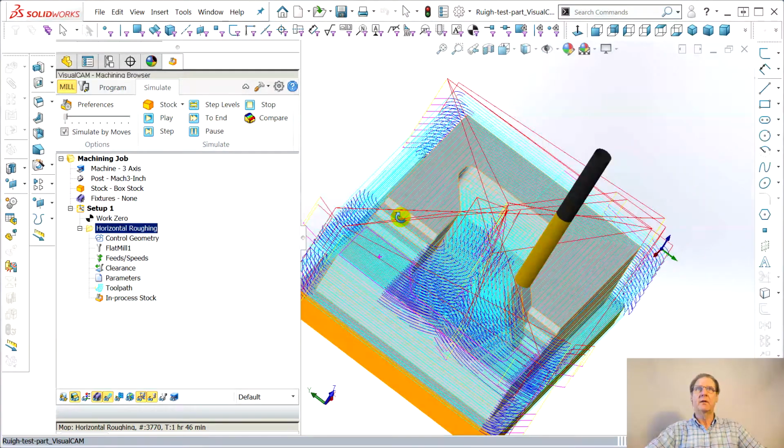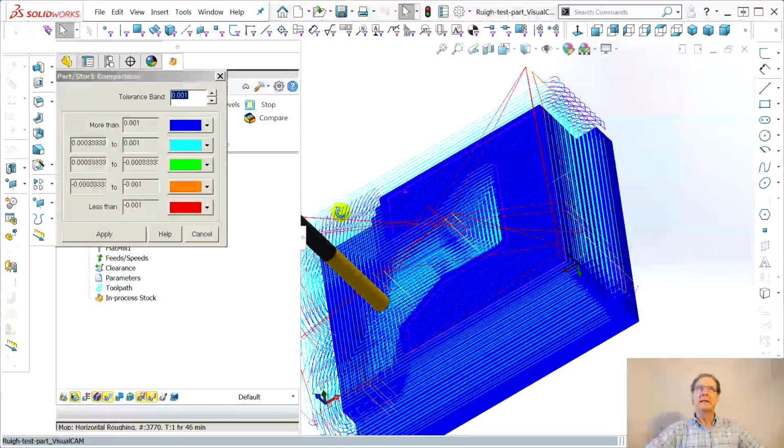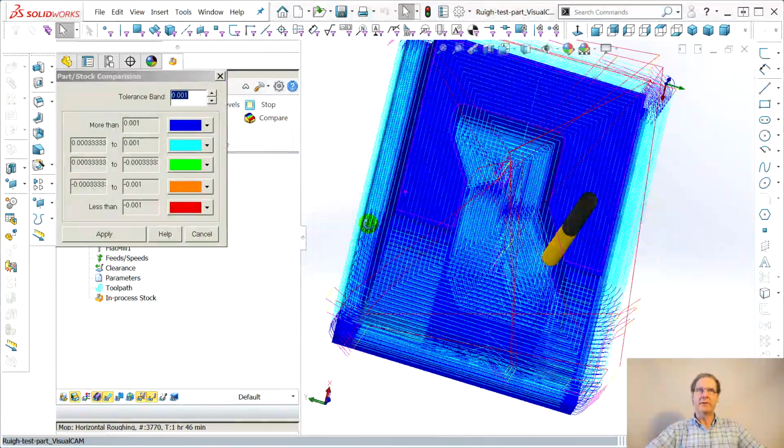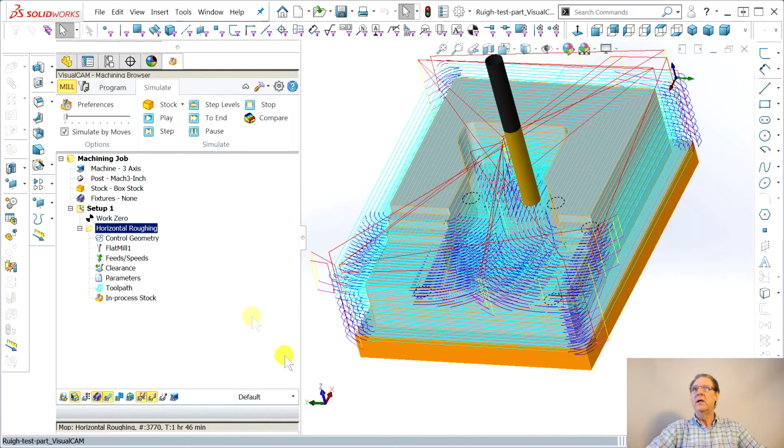Pretty cool. And let's see if we compare. See, at least the gouges are gone by leaving all that material. So then my thinking was, well, okay, I can spend 2 hours while I'm eating Fritos or something, and the thing will carve the bulk of the stock off. Then I can just come and do finish passes. So that's an interesting approach to doing this.